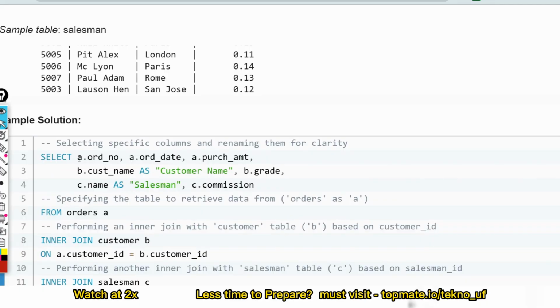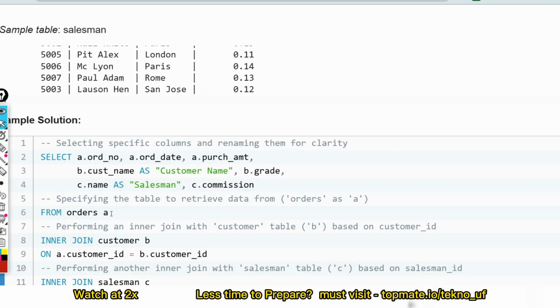From table A we are fetching order number, order date, and purchase amount. Then from the customer table we are fetching customer name, with the alias name customer name, and B.grade, where B means the customer table. C means the salesman table, from where we are fetching the name, with the alias name salesman, and C.commission.